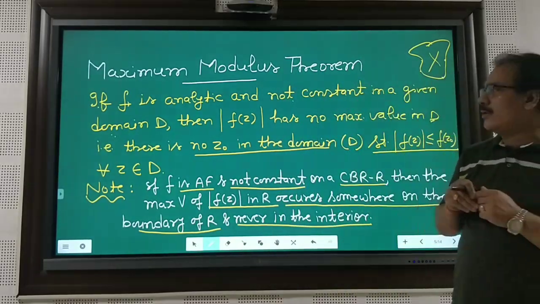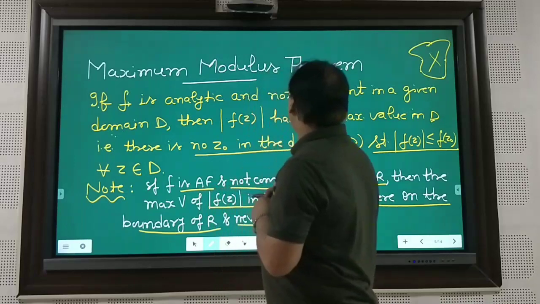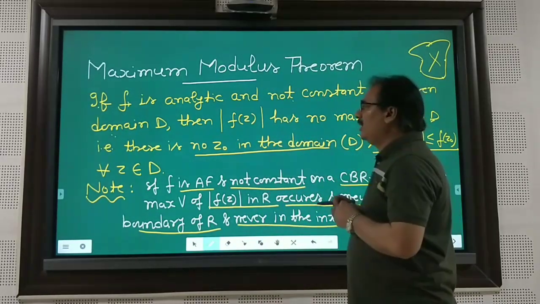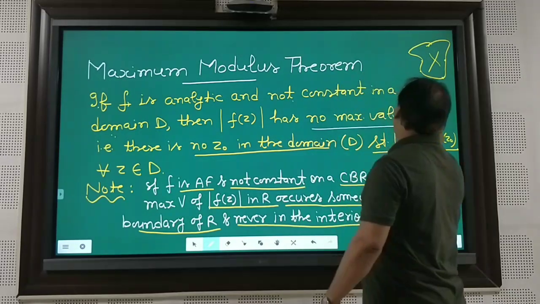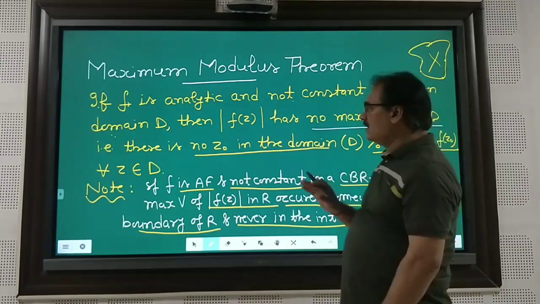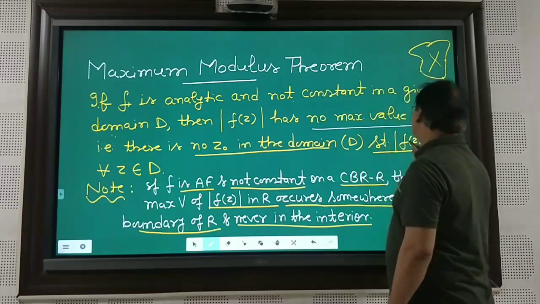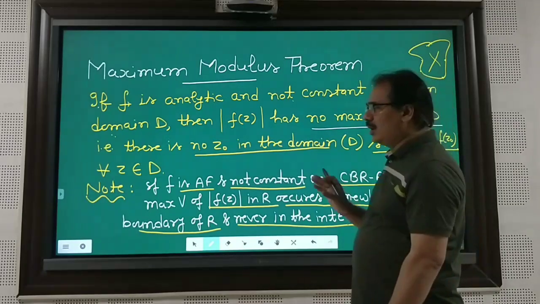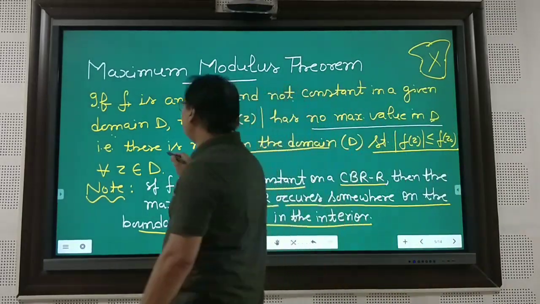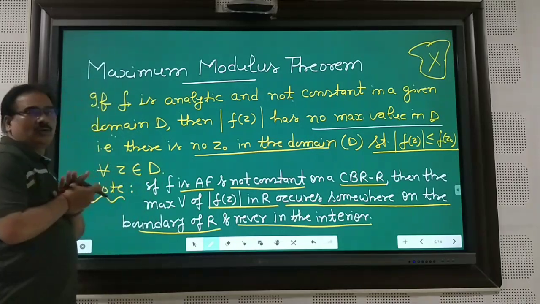So look at the statement of the maximum modulus theorem. If f is analytic and not constant in a given domain D, then mod of f(z) has no maximum value in D. That is, there is no z naught in the domain D such that mod of f(z) is less than or equal to mod of f(z naught) for every z belonging to D. So this is the statement of the maximum modulus theorem.